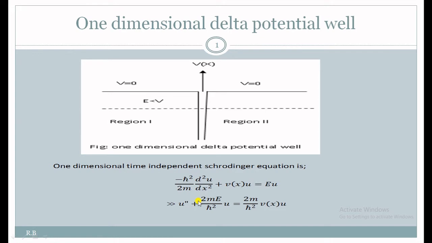We have considered this. On rearranging, del square u by del x square, that is u double dash, plus 2m upon h cut square times E u, equals 2m upon h cut square V(x) u, once the minus signs move to the other side. This u is also a function of x only, since we have considered the one dimensional case.